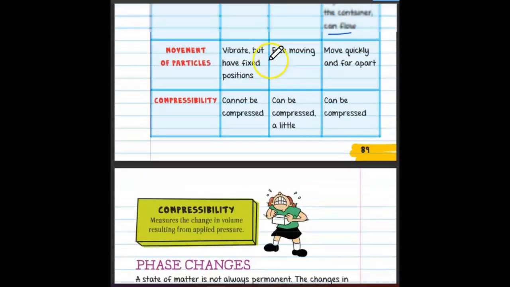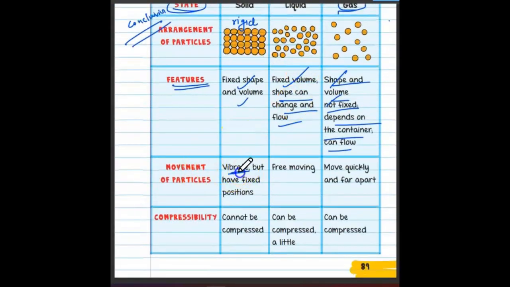Movement of particles. In solids, particles can vibrate in their own position, a fixed position. In liquids, particles are free moving, and that's why they can flow. In gas, they move quickly and far apart, because the kinetic energy is high.